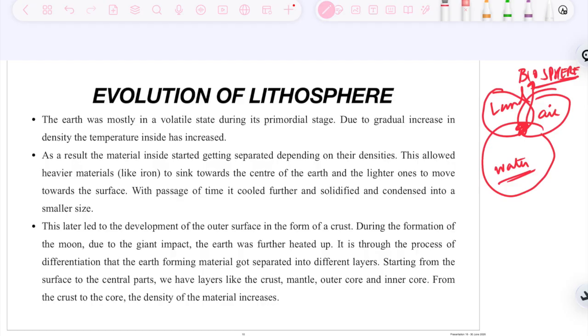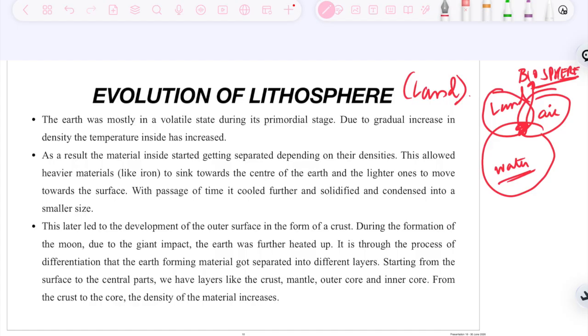Just as humans have evolved over time from initially using stone tools to copper to iron, the lithosphere, hydrosphere and atmosphere have also evolved over time. So let's see the evolution of lithosphere first. You can understand lithosphere as the land portion, how the land has evolved or the earth has evolved. So the earth was mostly in a volatile state during its primordial stage. Due to gradual increase in density, the temperature inside has increased. So what does it mean?